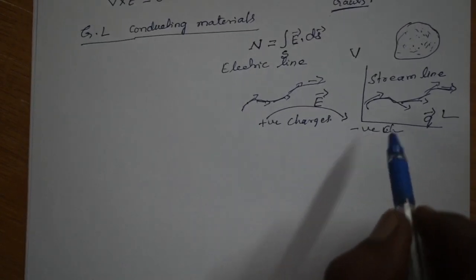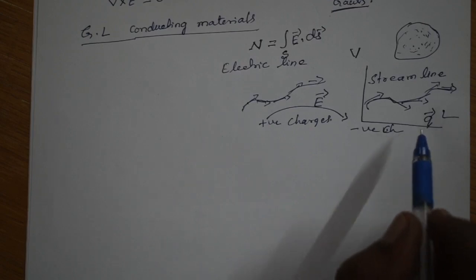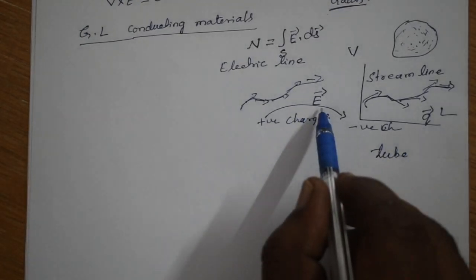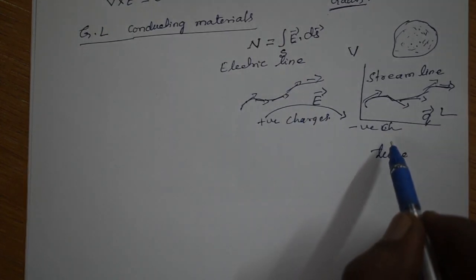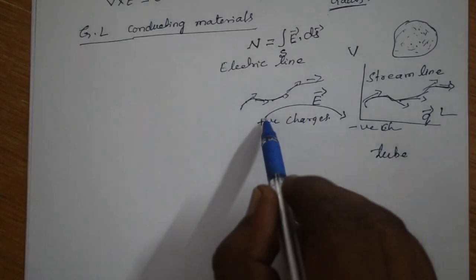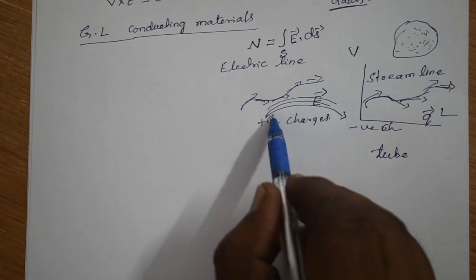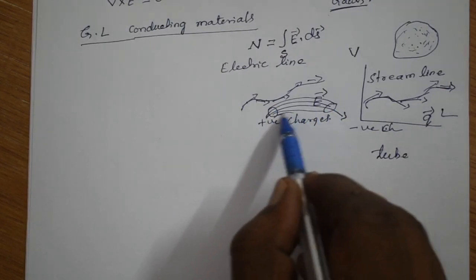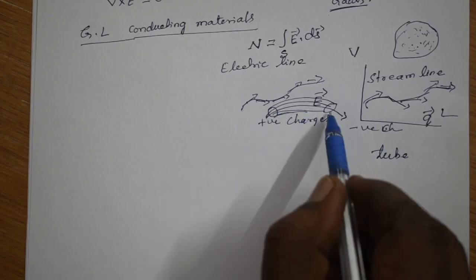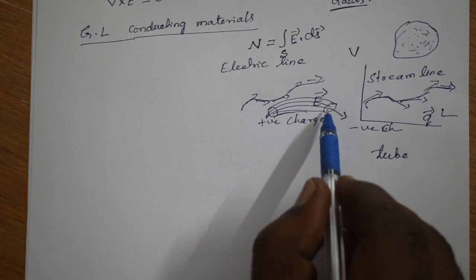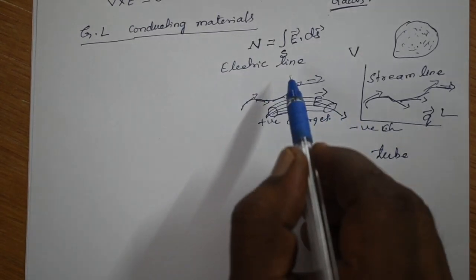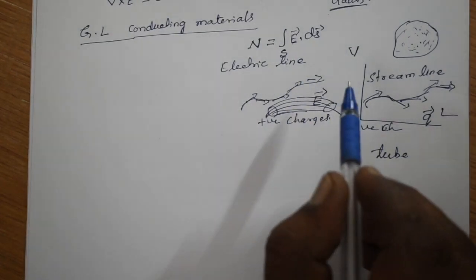Now from these electric lines we can define a tube. There will be a number of electric lines and these lines form tubes. The number of tubes in an infinitesimal surface area is called the electric flux.